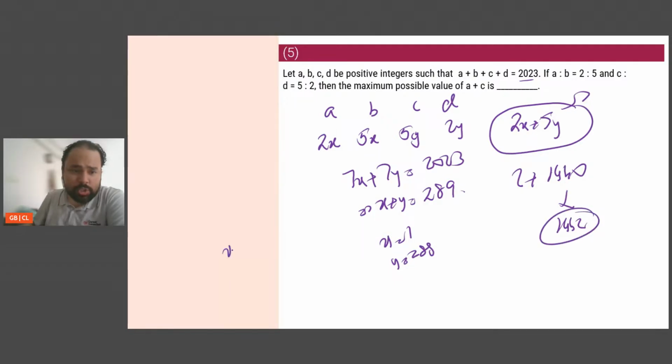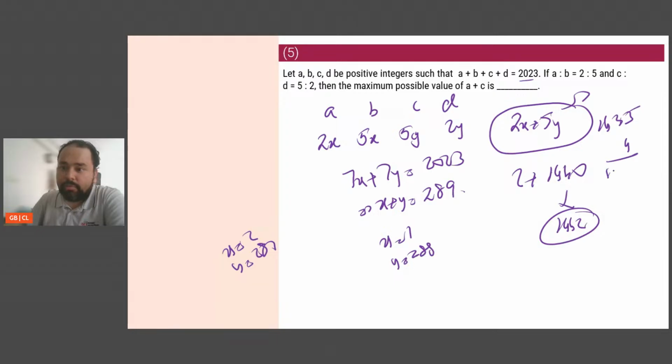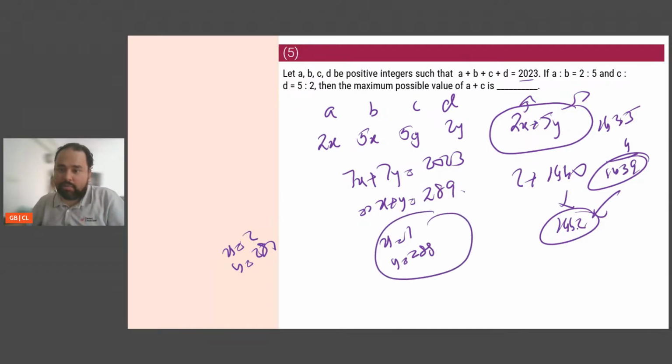Now, imagine if x was 2 and y was 287. Then it will be 287 into 5 instead of 288 into 5. That means 5 lesser, it will be 1435. And instead of 2, it will be 4. So it will be 1439. So I've actually lost 3 points. Why? Because value of x increased, so it gave me plus 2. Value of y decreased, it gave me minus 5. So plus 2 minus 5, net is minus 3, and that is what I got. So the highest will be at this. So the answer will be 1442. Okay? Clear? I hope this is clear for everybody.